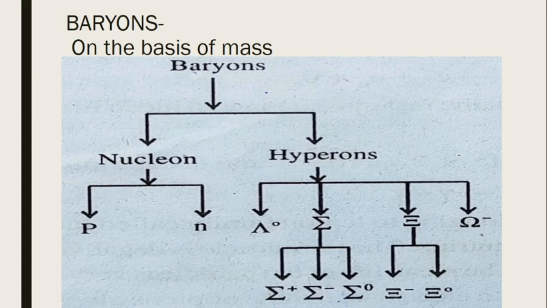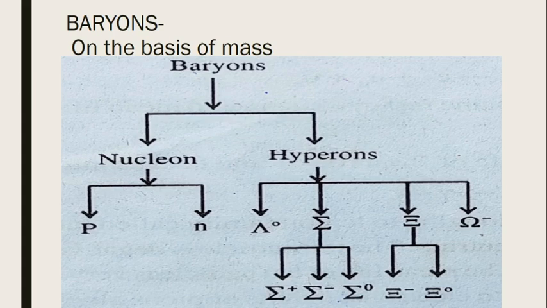Proton and neutron both have approximately the same mass, and the particles having greater mass than that of a nucleon are classified as hyperons. We know that nucleons are the particles that exist inside the nucleus.